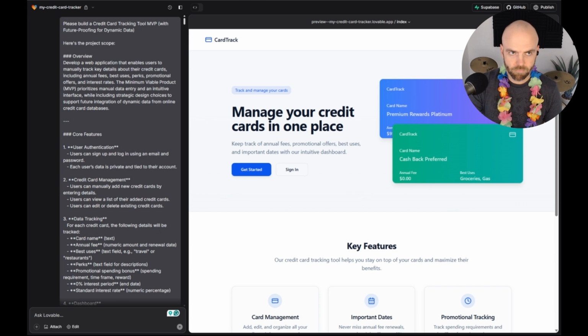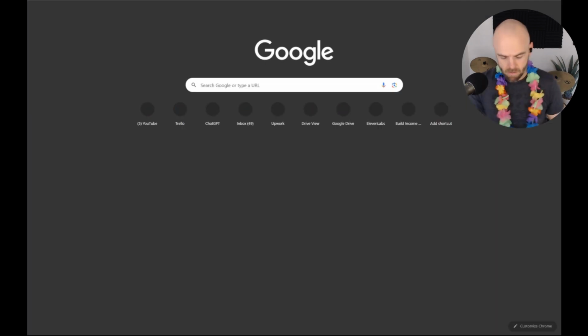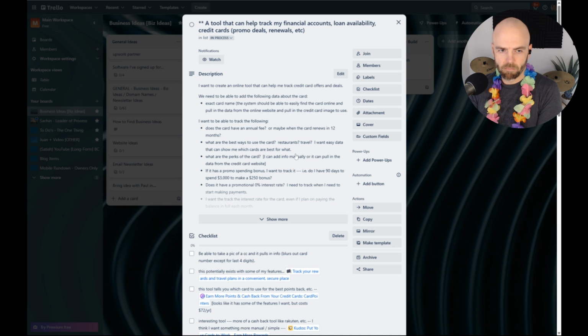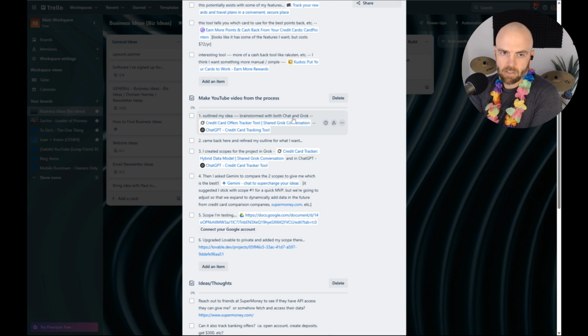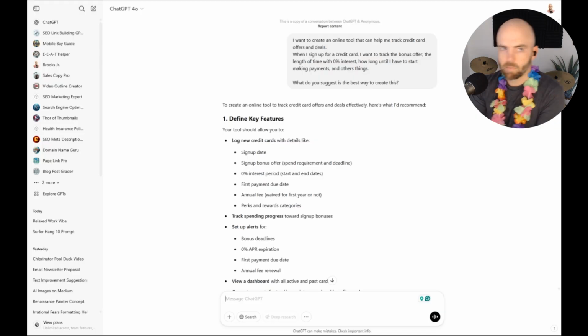And then we'll see where we get. So what I did originally was I created a project scope using ChatGPT or Grok or whatever. You can use any of those tools. Actually, I think I used both and then I compared them. So I outlined my idea. I can actually pull these up and show them to you. I put the same scenario in both ChatGPT and Grok.